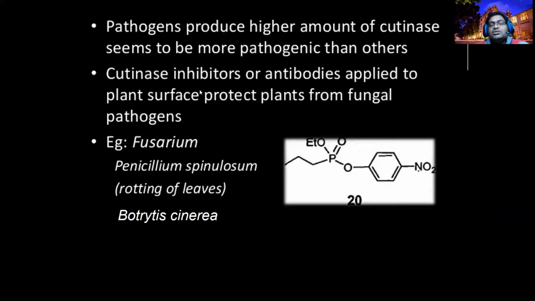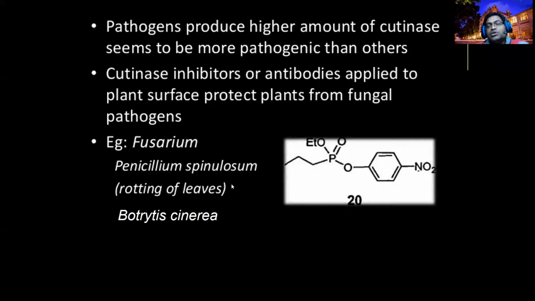So which pathogens mostly produce cutinases? For example, Fusarium, Penicillium, and Botrytis. These fungi mainly produce cutinases. Fusarium nowadays is a very big problem, because it can break the cutin present in the root epidermis regions.